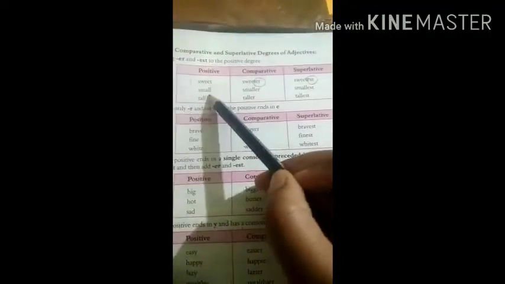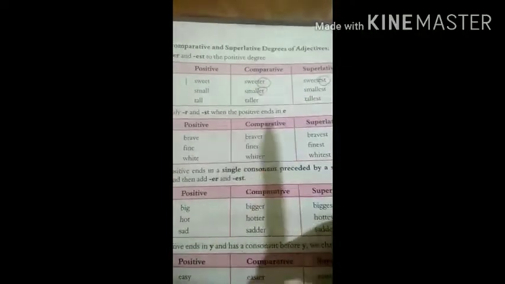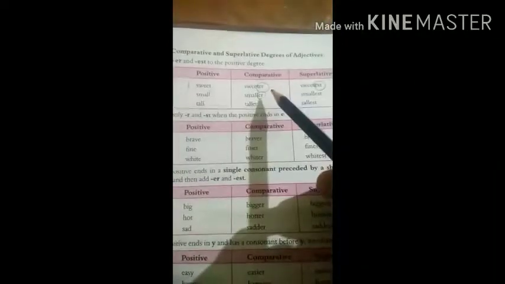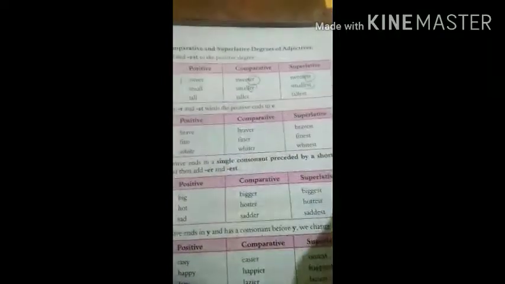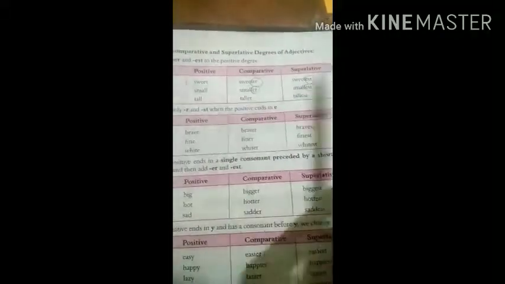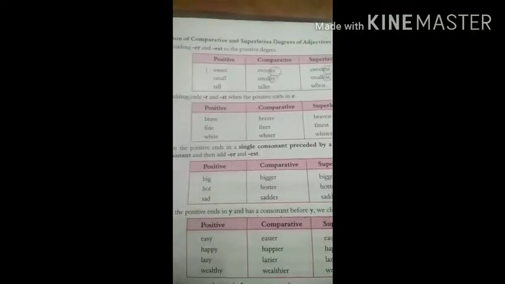Similarly, small is the positive degree. By adding ER in small, it becomes smaller. It is comparative degree. Now adding EST in superlative, it becomes smallest. So this is the first way how you form positive degree into comparative and superlative degree of adjective.